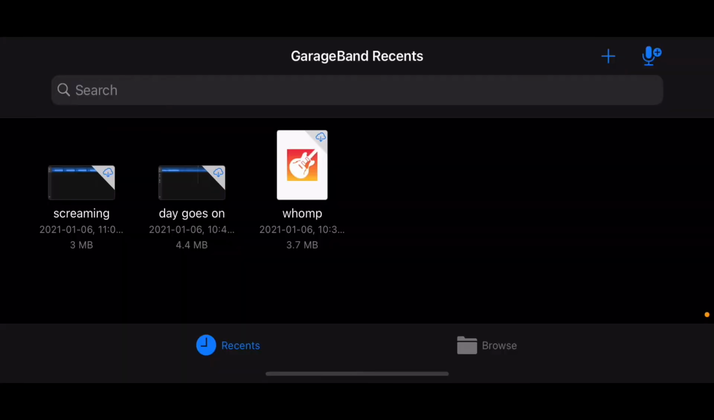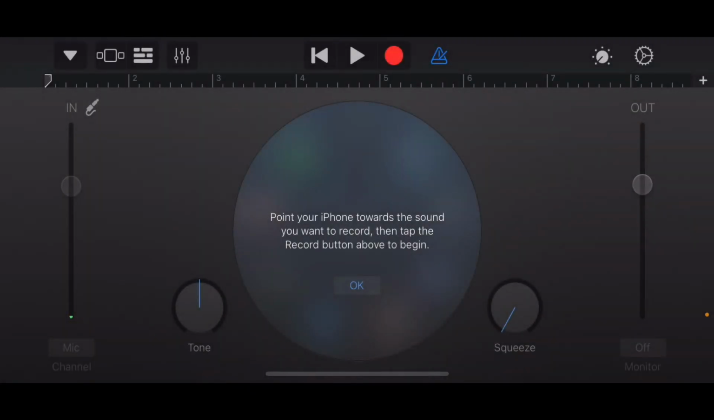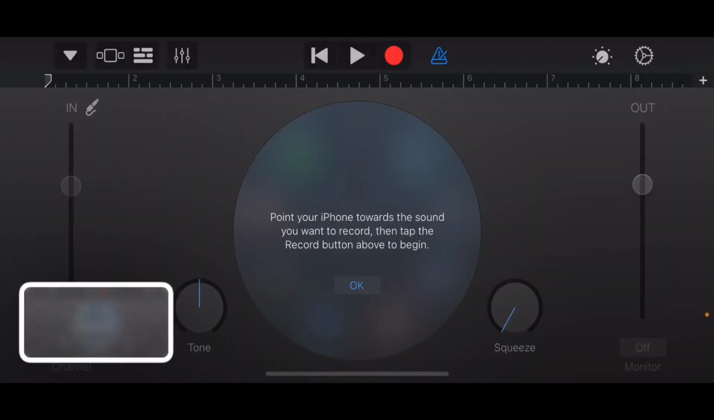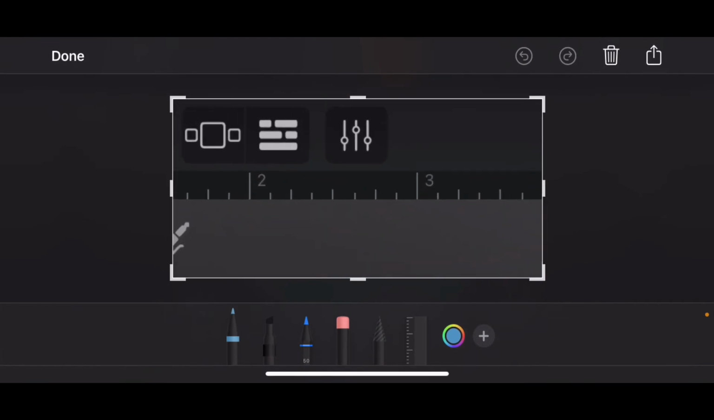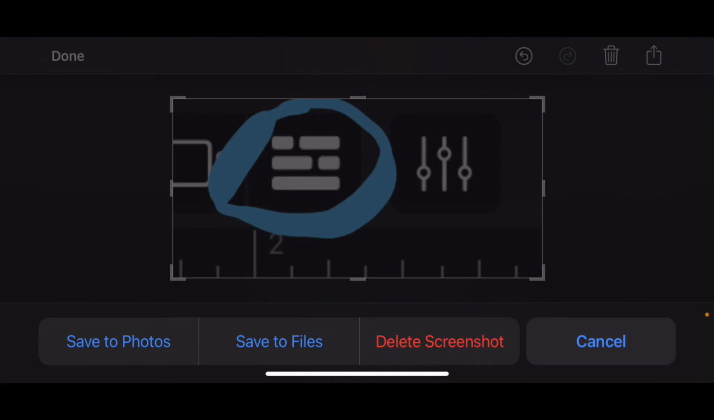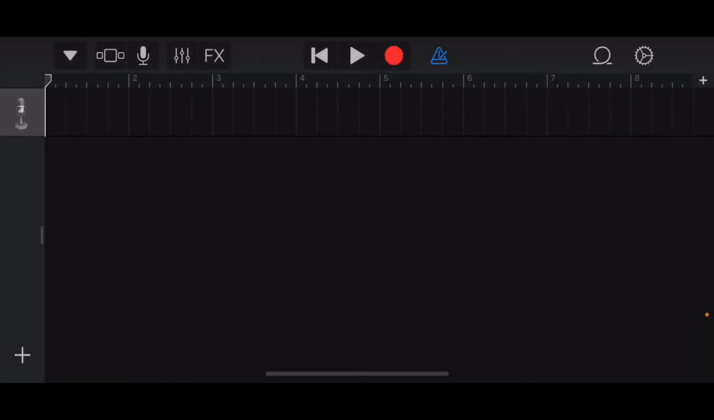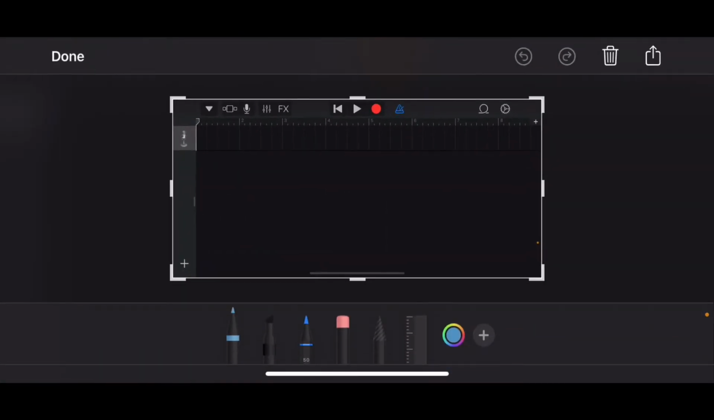You're going to open your GarageBand app and then click the plus at the top. You're going to then click audio recorder. Now I'm going to click the little square at the top as shown, and it will take me to this section so I can see all my tracks.